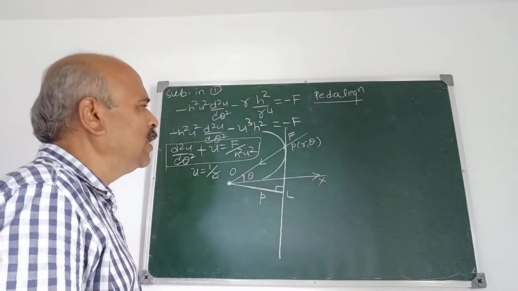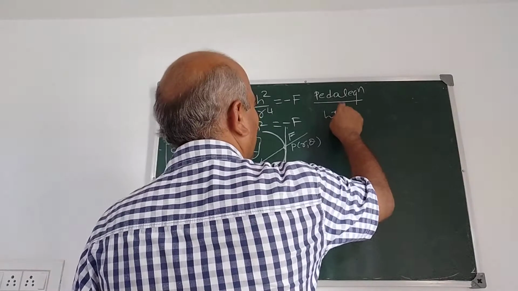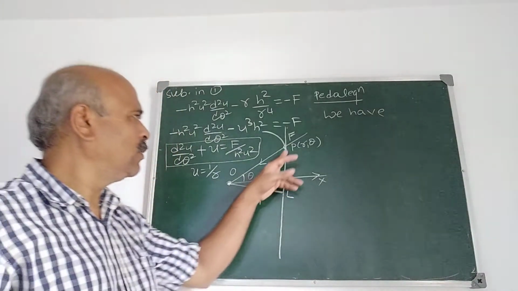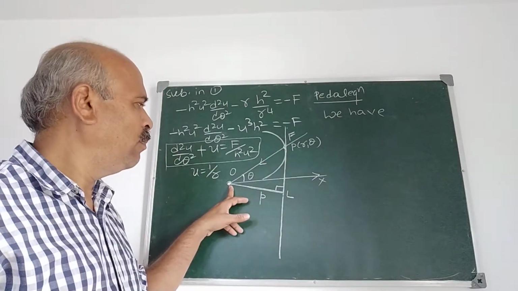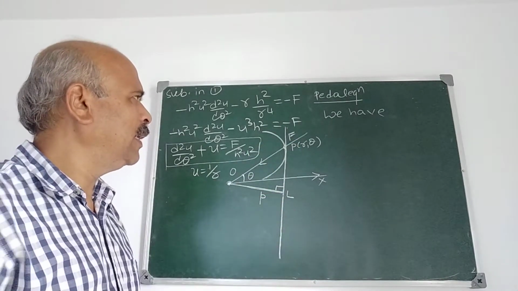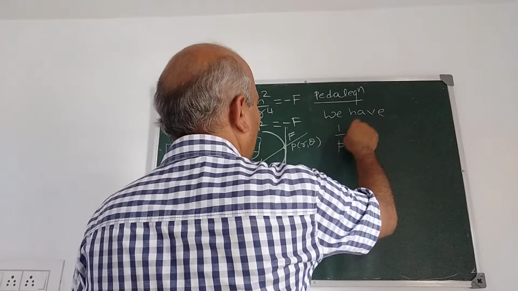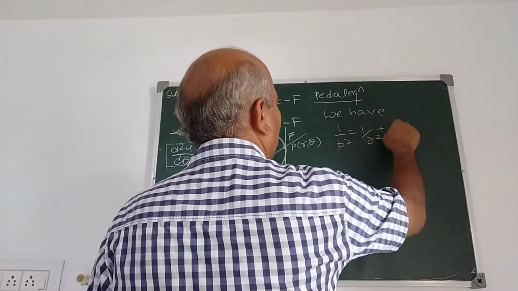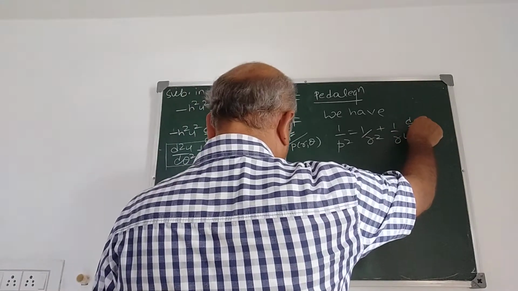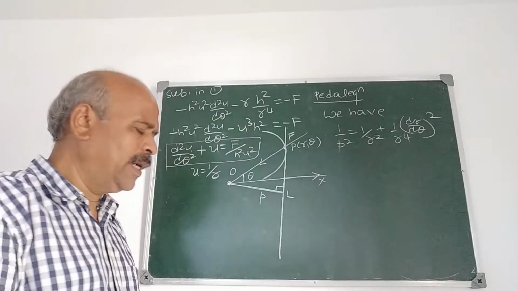Now, the differential equation for the central orbit in the pedal form. For that we use one relation here. If small p is the length of the perpendicular from the pole or origin to the tangent to the curve at the point P, then 1 upon p square is 1 upon r square plus 1 upon r raised to 4 into (dr by d theta) square.